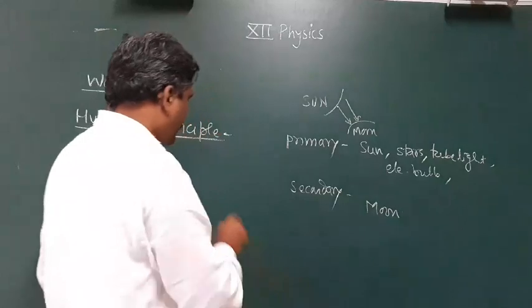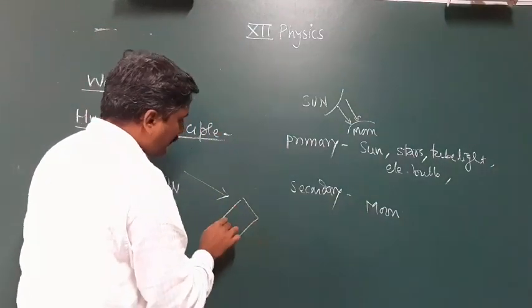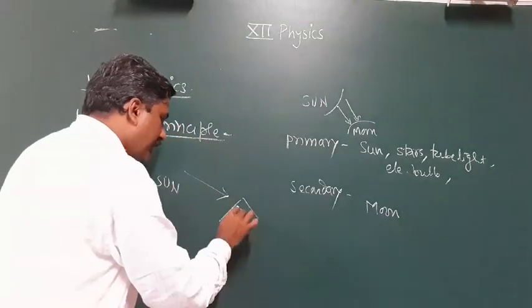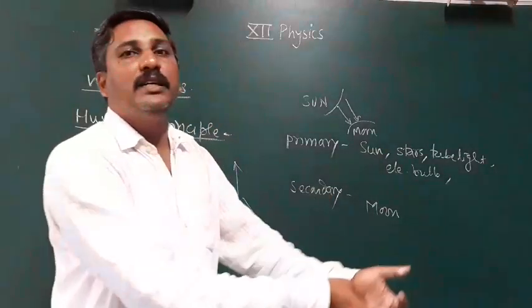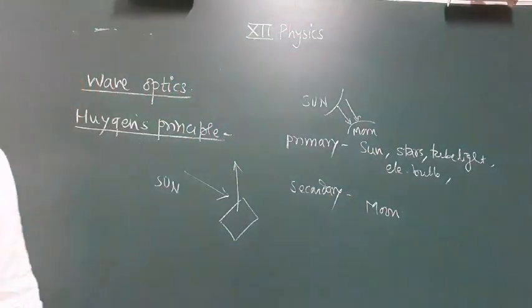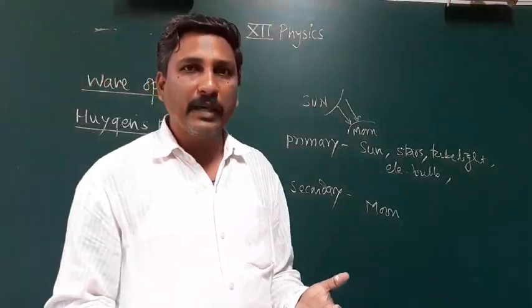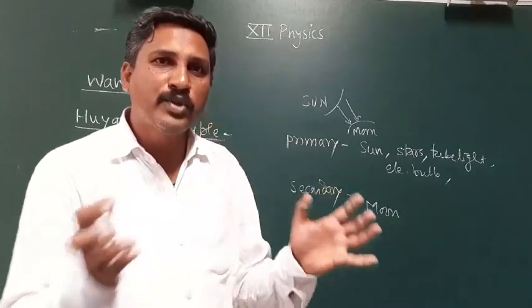Suppose light is coming from the Sun from a large distance, and you take one plane mirror in front of it. Then that plane mirror reflects the light. Here that mirror is a secondary source of light. Different planets are also secondary sources of light, and because of light we can observe things.